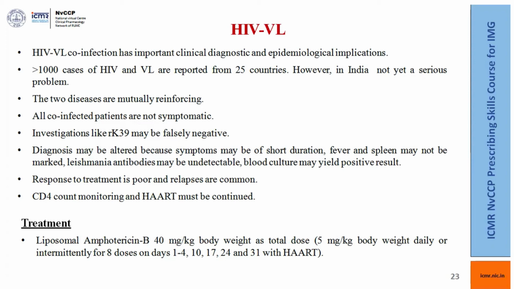The treatment is liposomal amphotericin B 40 mg per kg body weight at a total dose of 5 mg per kg daily or intermittently for 8 doses on days 1 to 4, 10, 17, 24, and 31 with ART.